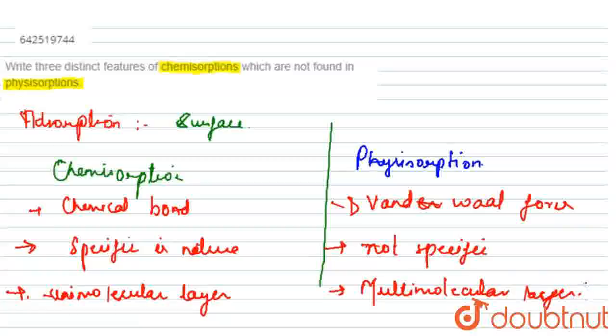Since only weak van der Waals forces are required between the adsorbent and adsorbate, it results in the formation of a multimolecular layer on the adsorbent surface under high pressure. So these are the three distinct features of chemisorption which are not found in physical adsorption: it is caused by chemical bond formation, it is highly specific in nature, and it forms a unimolecular layer. Also, chemical adsorption is irreversible in nature as it involves chemical bond formation, but physical adsorption is reversible in nature.